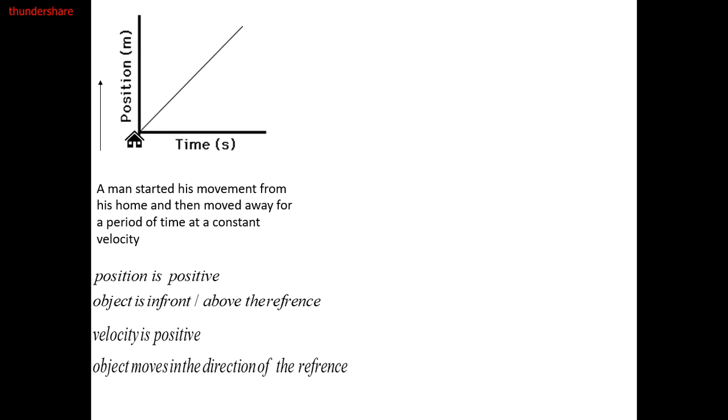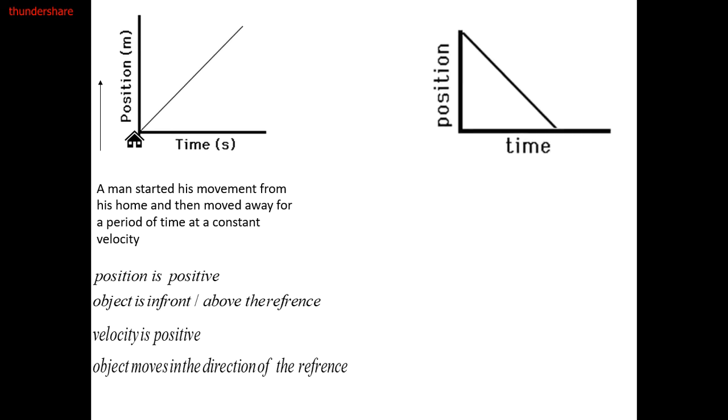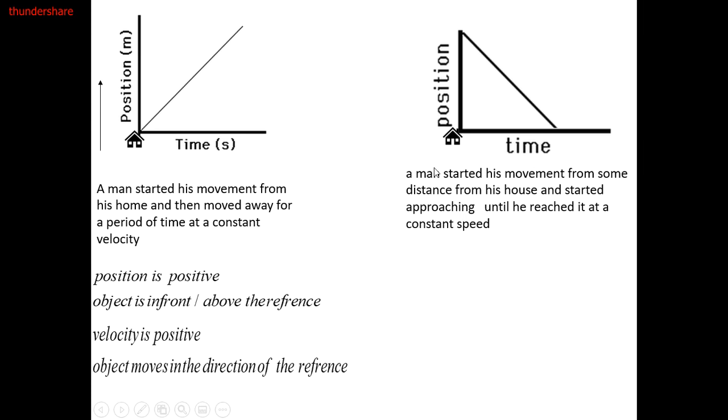Do you understand? Another example, we have a position-time graph, and this one starts from a point away from the reference, which is a house. Then it reached the house at the end of the time. So it means that a man started his movement from some distance from his house and started approaching until he reached it at a constant speed.